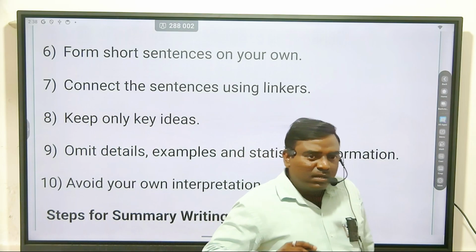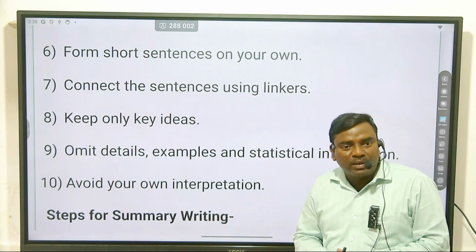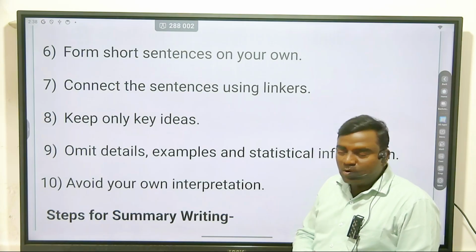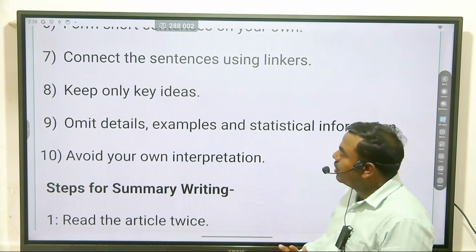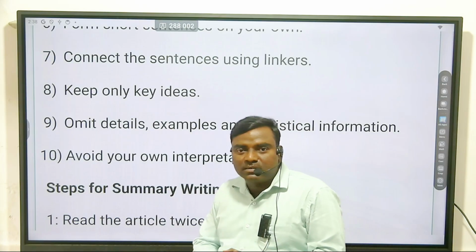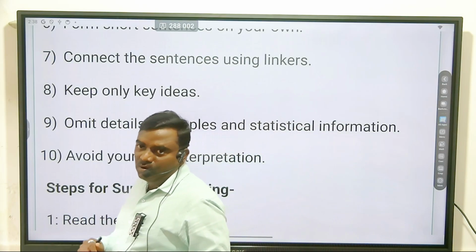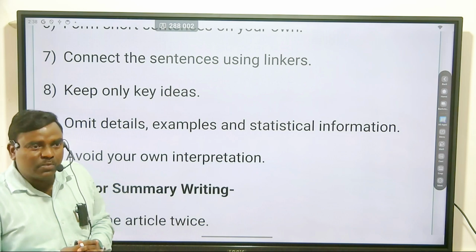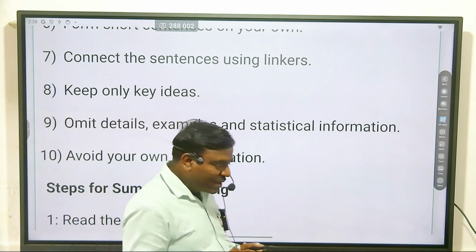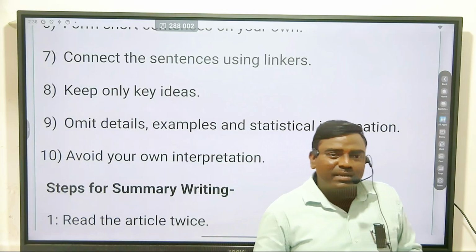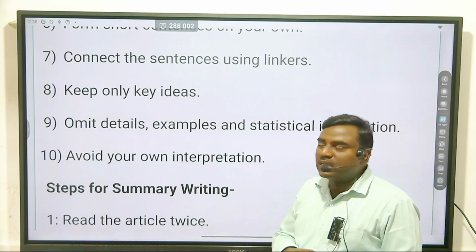It means you should remove all such unnecessary information. And the most important thing is to avoid your own interpretation. Don't express your own thoughts in your summary. You have to write the summary with the help of the given para, which is already given in question number 2A. So these are the important things.